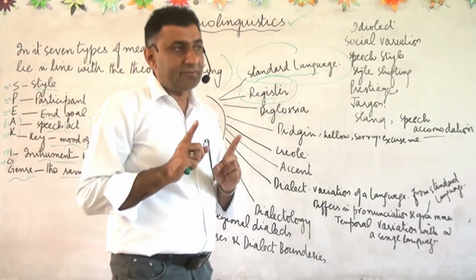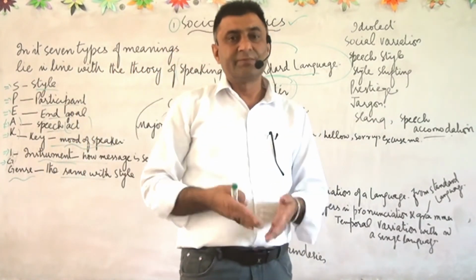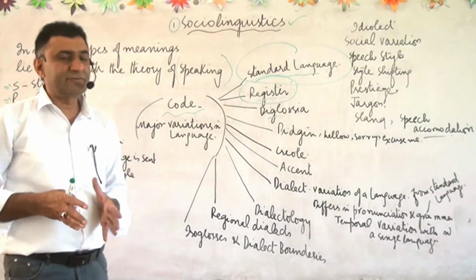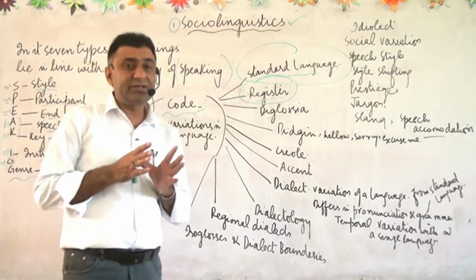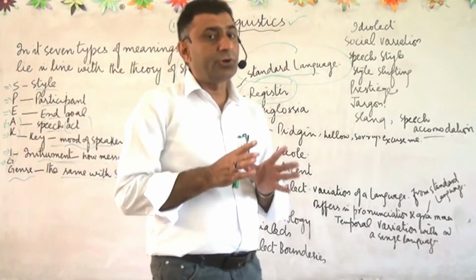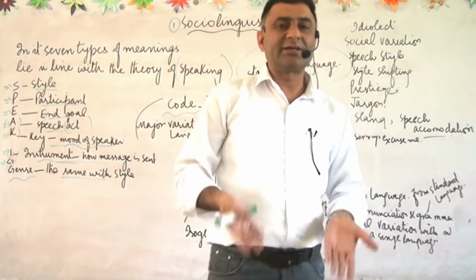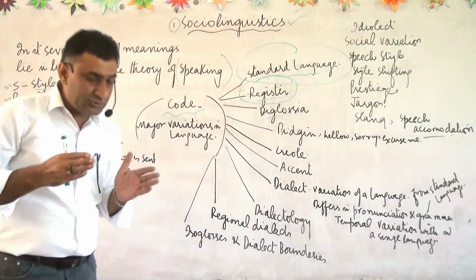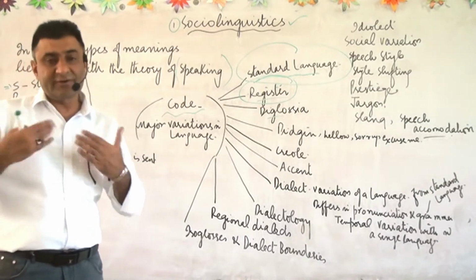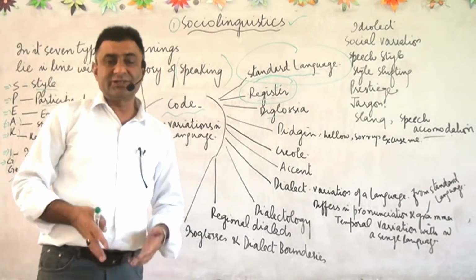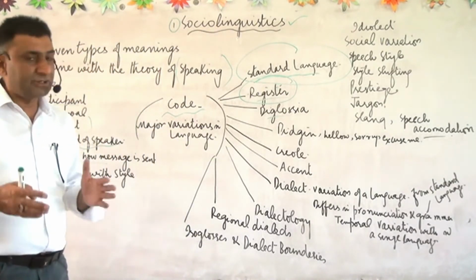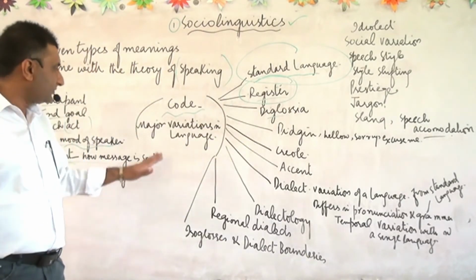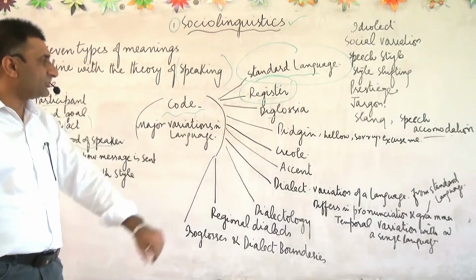This use of language according to different situations is called register. When a teacher teaches in the class, his style of teaching is different, and when he is talking with a doctor as a patient, his way of talking is different. This variation is called register. The use of language by different people at different stages in a different style, according to the situation, is called register. This is also code switching, and this is also called variation in language.